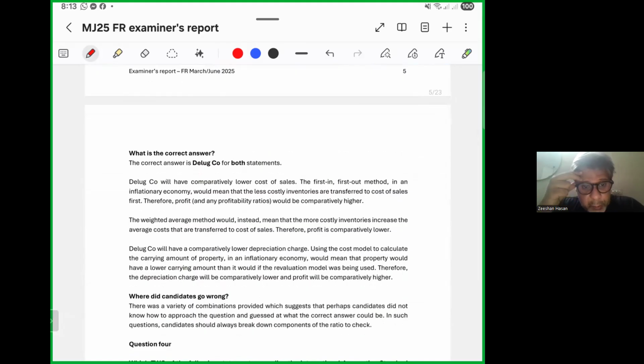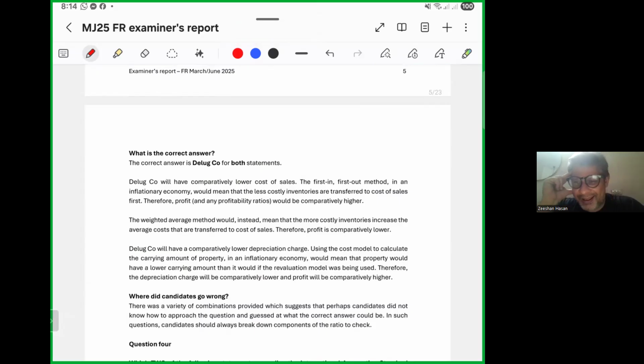The weighted average method would instead mean that more costly inventories increase the average cost that is transferred to cost of sales. D-Look company will also have a comparatively lower depreciation charge, as using the cost model to calculate the carrying amount of property in an inflationary economy would mean that property would have a lower carrying amount. The revaluation model was not being used. Therefore, the depreciation charge will be comparatively lower and profit will be comparatively higher.